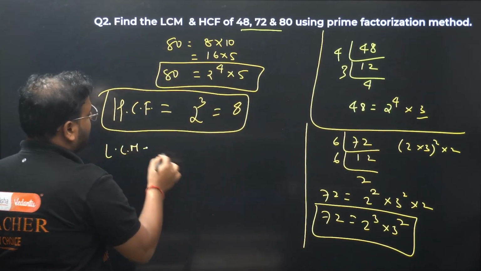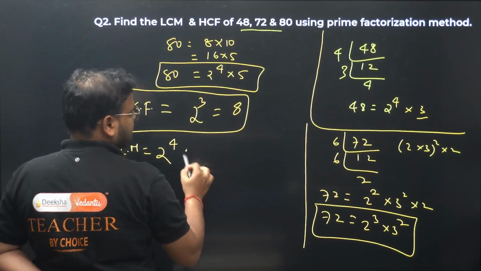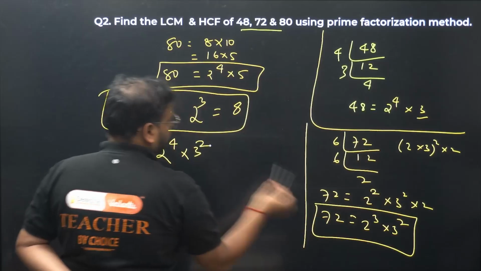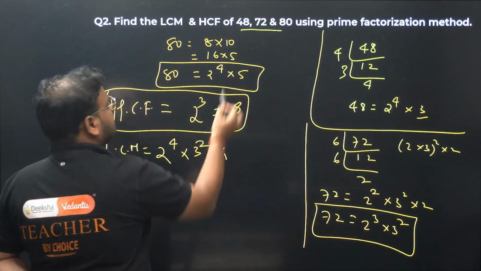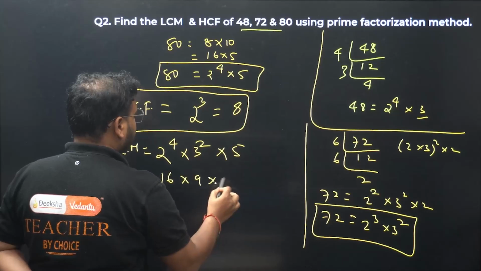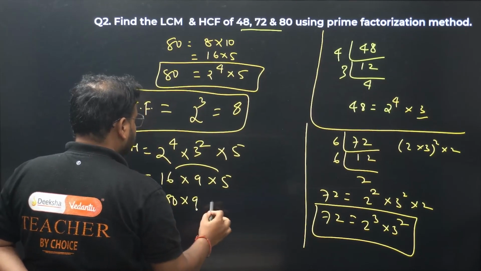LCM. LCM is all the factors with highest powers. So first is 2, highest power is 4. Next is 3, highest power is 2, so 3 square. Next is 5. Multiply: 16 into 9 into 5. 16 into 5 is 80. 80 into 9 is 720.